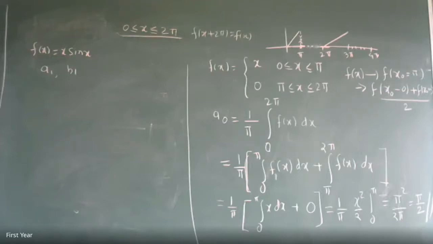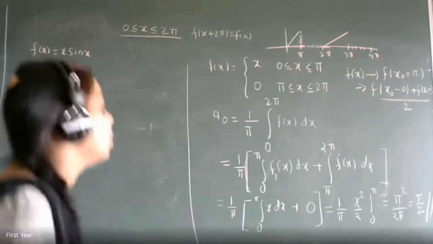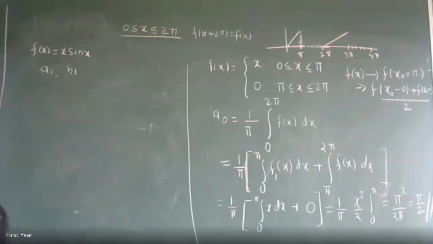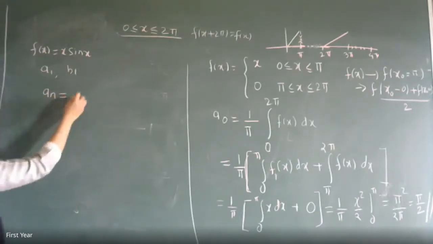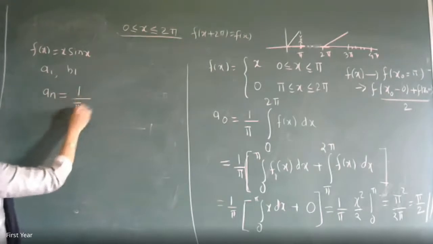Is the question clear to everyone? Yes. Now you have to first write down what is the formula. What is the formula for A1? Directly writing the formula for A1, if you are able to do it, very good. Else, what is the general formula for AN?